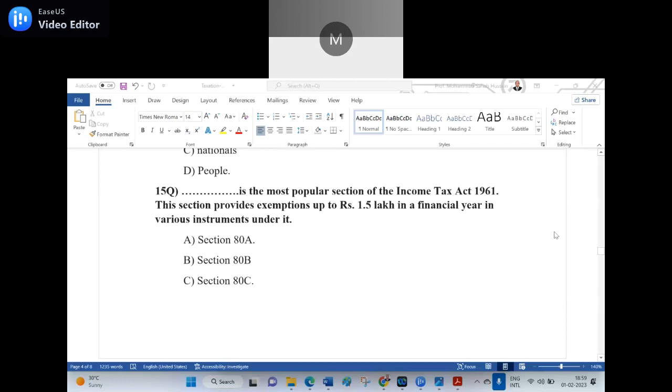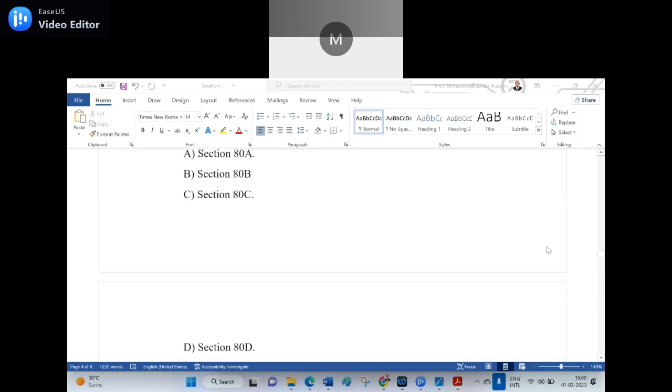15th question. The dash is the most popular section of the Income Tax Act 1961. This section provides exemption up to 1.5 lakhs in the financial year in the various instruments under it. Option A Section 80A. Option B Section 80B. Option C Section 80C.